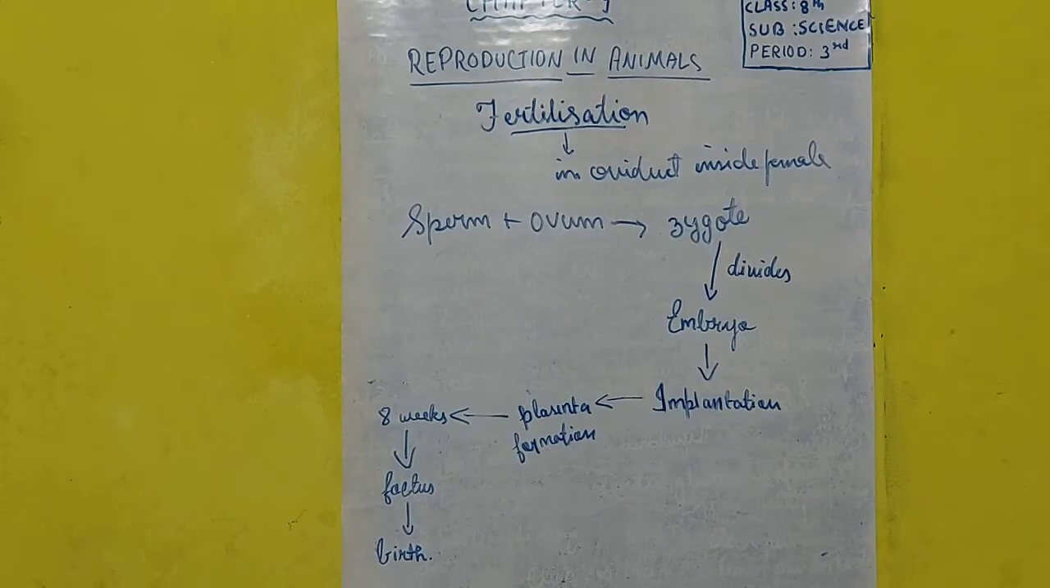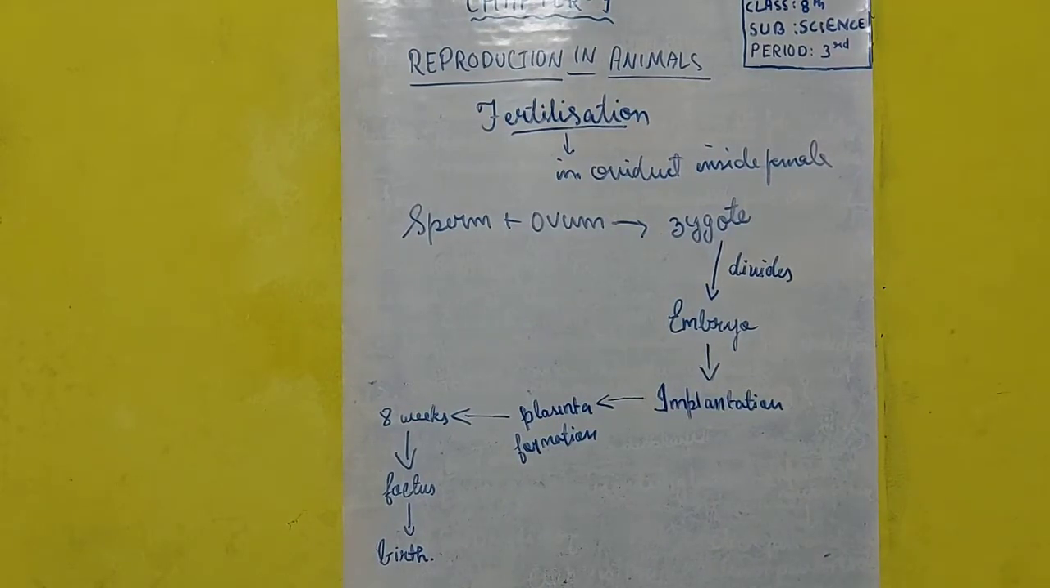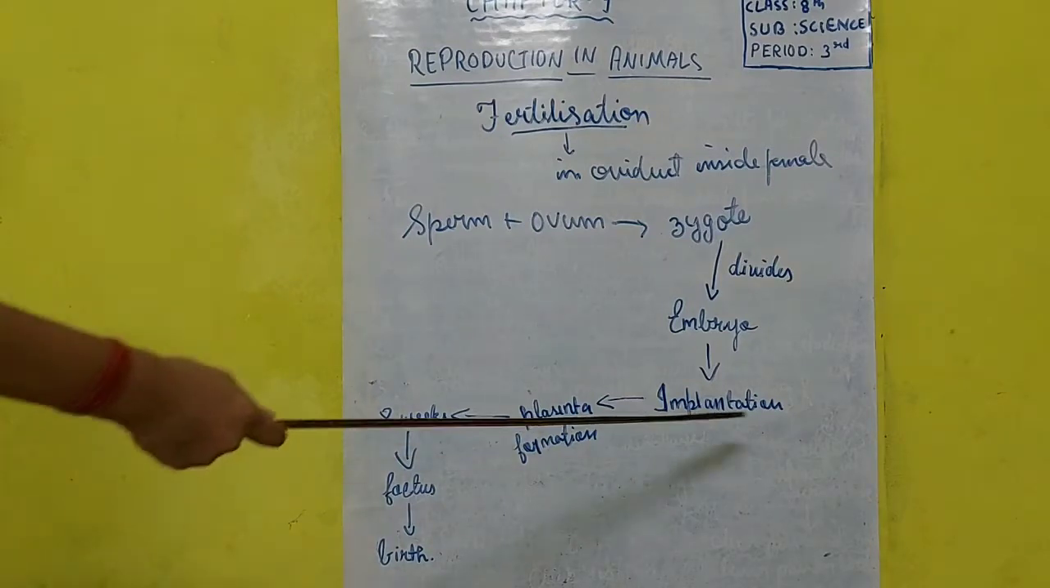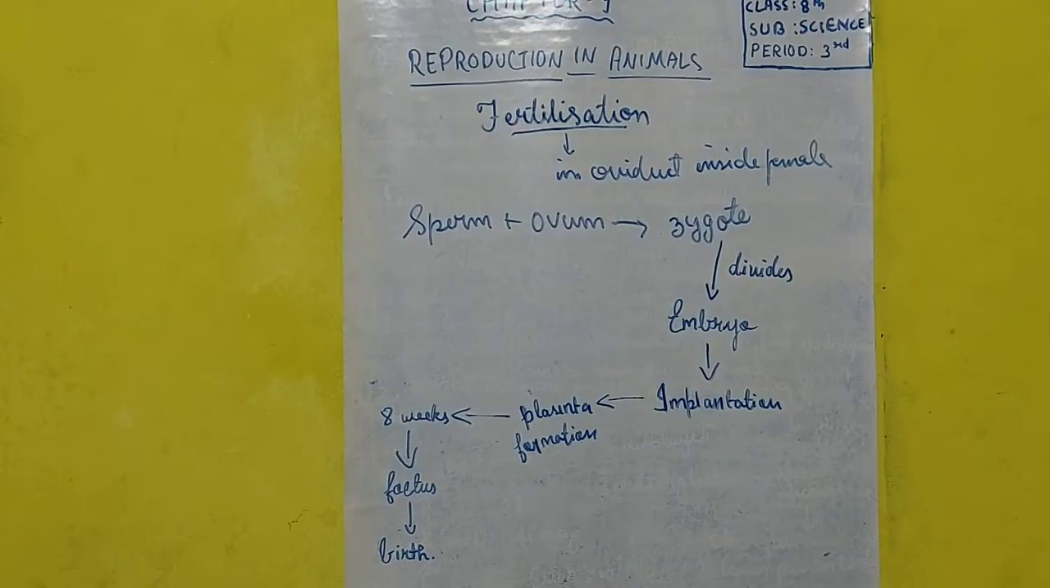Now, when embryo formation has already occurred, it's time for implantation. Implantation means this embryo will attach itself to the wall of the uterus. This process is known as implantation.